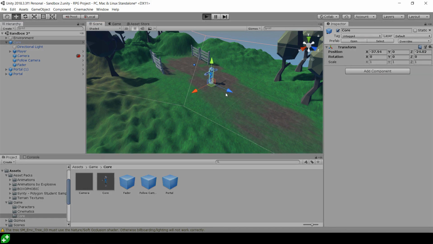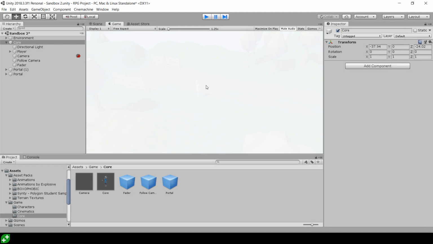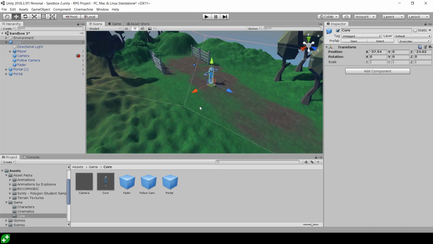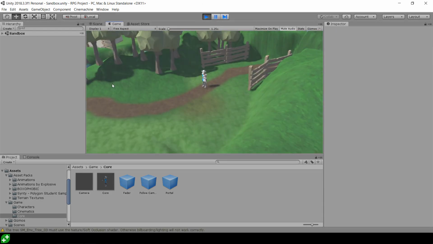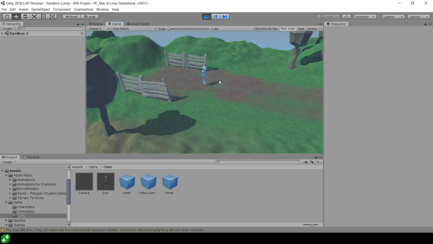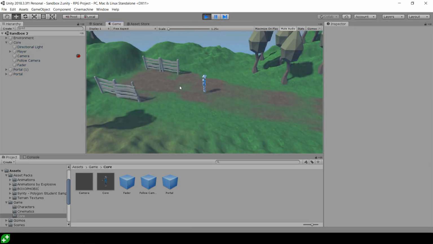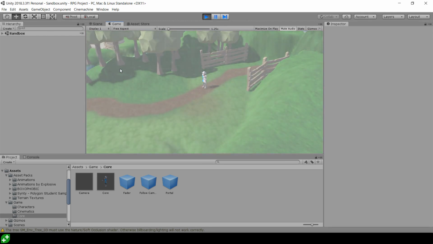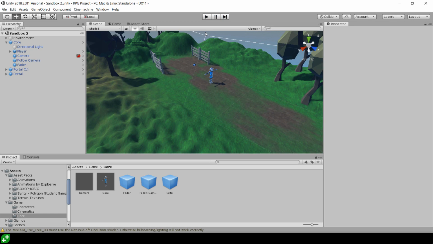There's my player. So if I go into the scene now, we should see that it all plays perfectly, and we've got the fader automatically in our second scene as well, which is essentially what we wanted to be able to do. However, you will notice that with this fader, if I go between levels, it resets and starts again. And that's not what we want. We want this fader to hold its state between levels, because what we're going to be doing is, as we walk through a portal, we're going to be fading out, and then we want it to fade back in the new level. So we want it to be able to remember that we had faded out and there's no glitching, no loading, no problems like that.